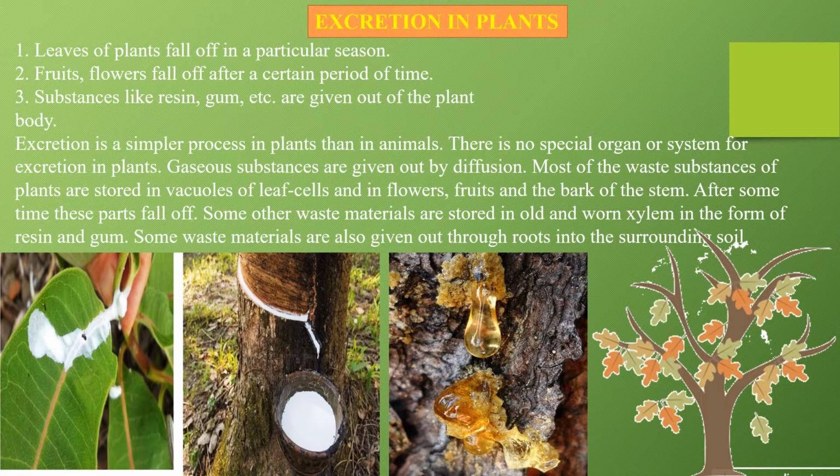So these are all waste products of the plant which are given out by some or the other kind of process. हर प्लांट का एक अलग तरीके का प्रोसेस है of giving out this excretion, giving out the waste. कुछ लोग अपने अंदर से ये white milky substance give out करते हैं, किसी के अंदर से resins give out होते हैं, कोई कोई plants बहुत सारी चीजें साथ में भी कर सकते हैं. They drop their leaves, fall off, पूरे leaves गिर जाते हैं, resins भी निकलते हैं, अगर leaf को तोड़ते हैं तो उसमें से sticky substance भी निकलता है. So these are some waste materials which you must have seen, and there are some waste materials which are also given out through roots in the surrounding soil.